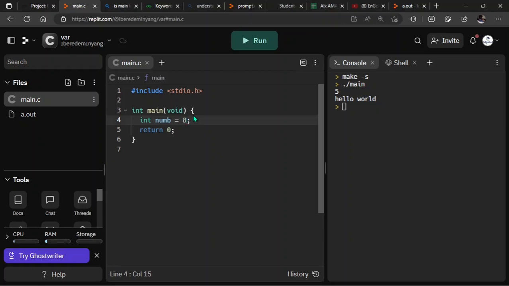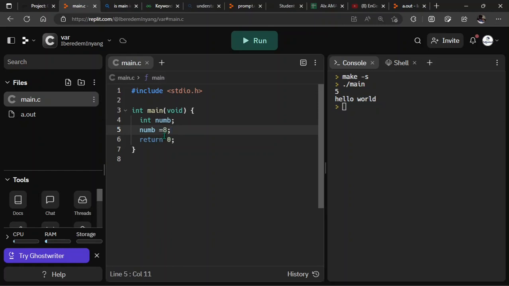That number is going to hold an integer 8. Now at this stage you are declaring and at the same time initializing. You can choose to declare, this is just declaration, and then you can choose to initialize on a different line. So I can say num is equal to 8 right here. This is the initialization stage.